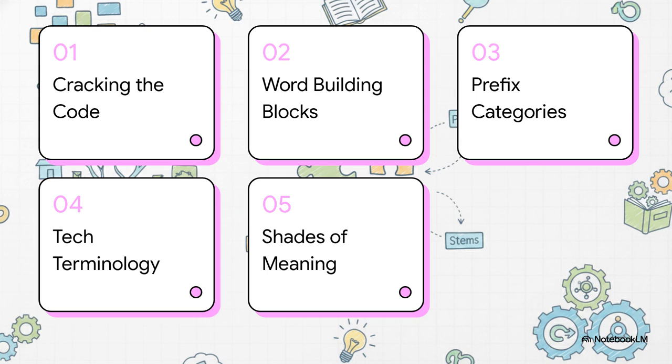Here's our roadmap for this explainer. We'll start off by cracking the code, then look at the word building blocks, organize our prefix categories, decode some real-world tech terminology, and wrap up with synonyms and shades of meaning.